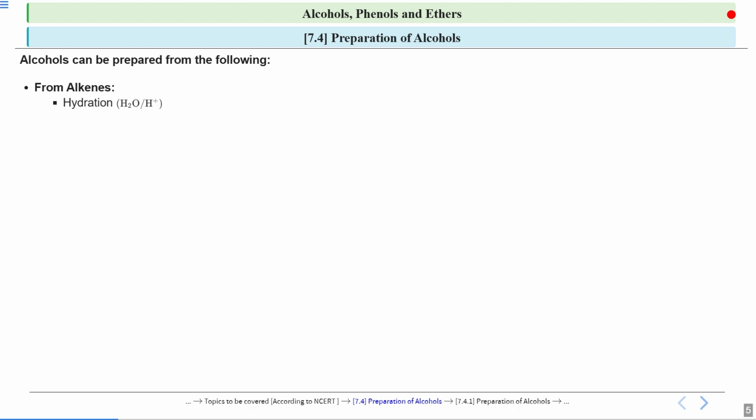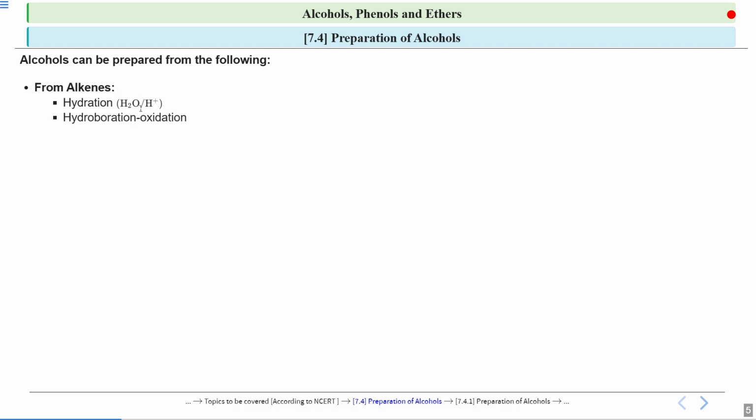The method which we are going to follow is hydration. So when I say the word hydration, what comes to your mind? Something related to water. Let me give you an example. Whenever it is summer, it is preferred that you drink a lot of water. Why? To stay hydrated. So that is hydration. Whenever you are adding water to a reaction, it is hydration. And in this reaction, we will also add H+, that is acid, which acts as your catalyst. So this is hydration.